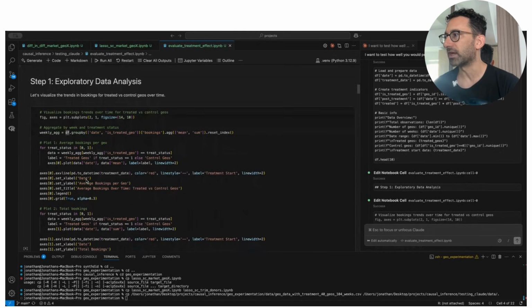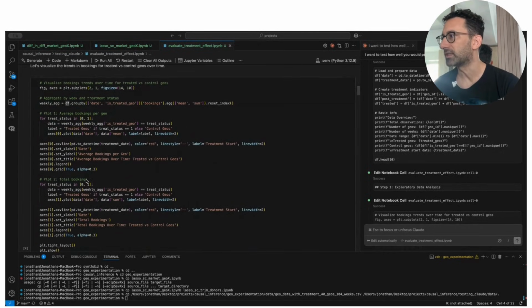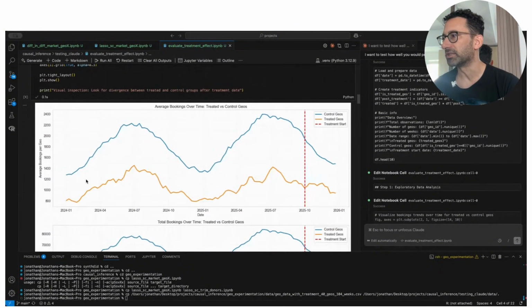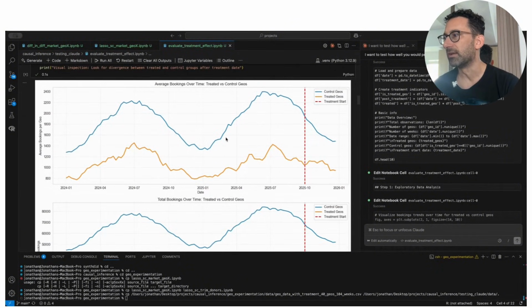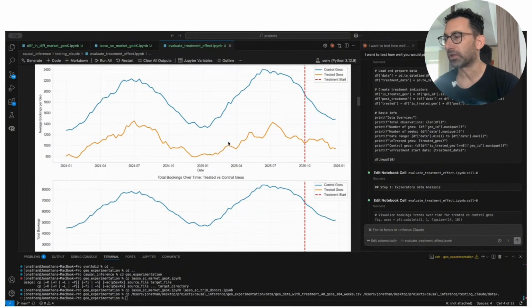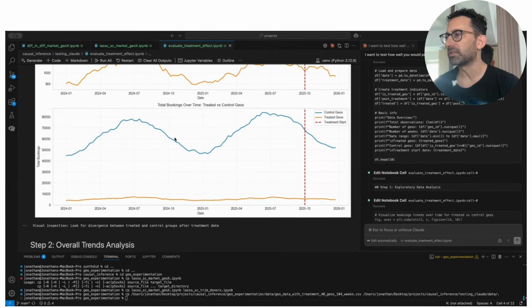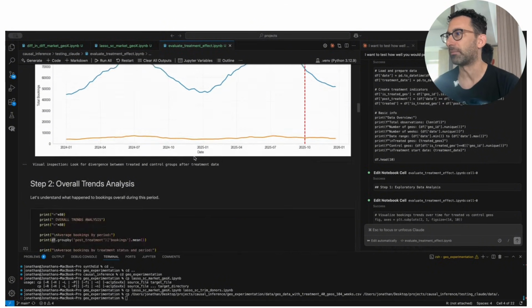Okay, so the first thing it does is some exploratory data analysis. It aggregates the regions into treatment and control, so you can see that they track each other on average bookings over time. But it also, for some reason, does total bookings over time, despite the fact that there were only 5 treated geos and 35 that were untreated. So I don't know how much you get out of that.